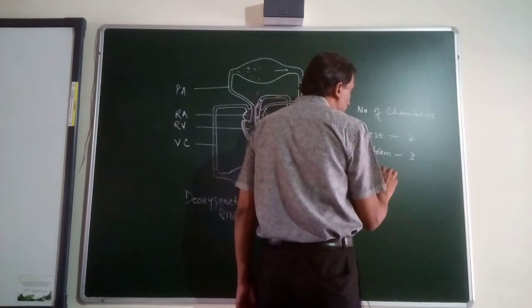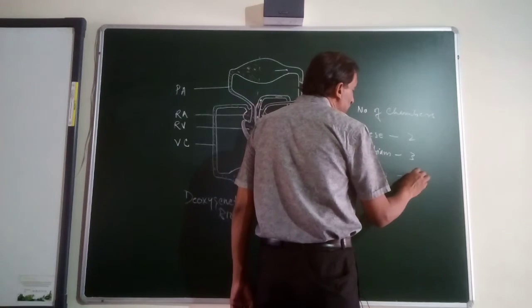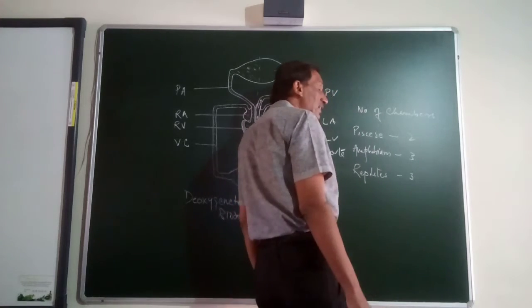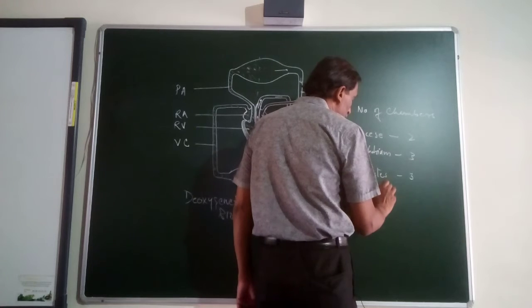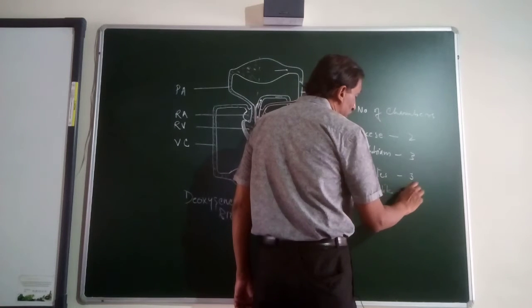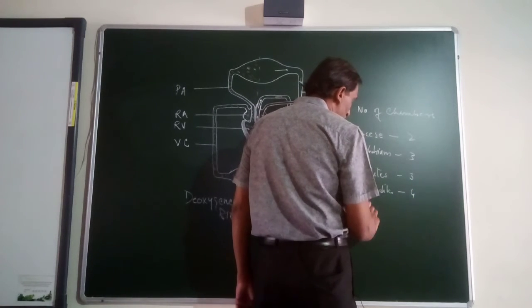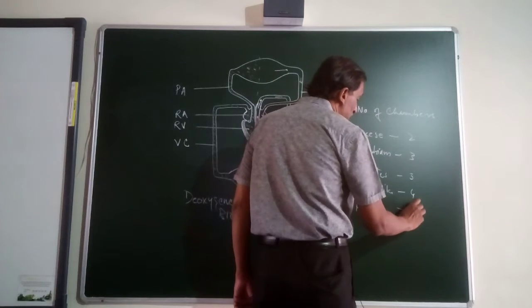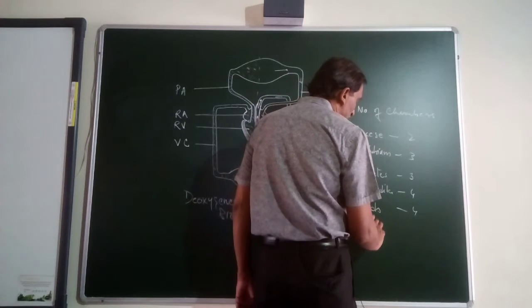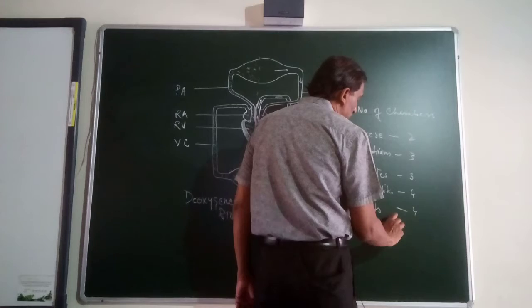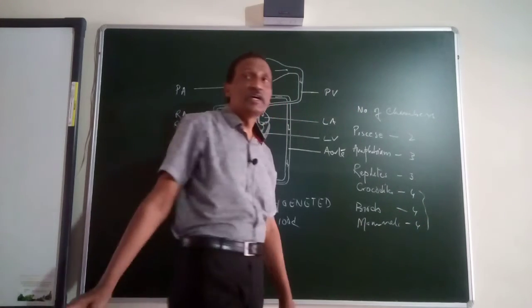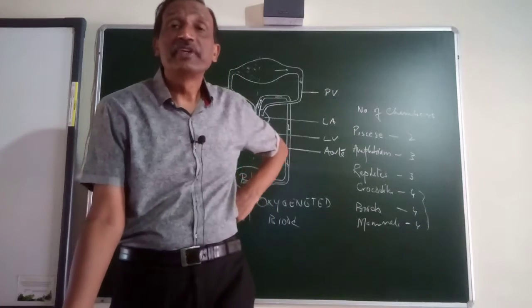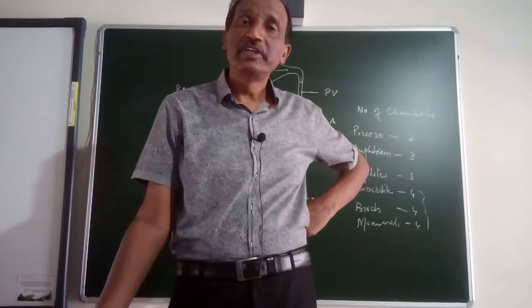Reptiles, it is 3-chambered, but the ventricle is partly divided. But crocodiles have 4 chambers. The birds 4-chambered and mammals 4-chambered. So those who have a 4-chamber heart will have total separation of oxygenated and deoxygenated blood.